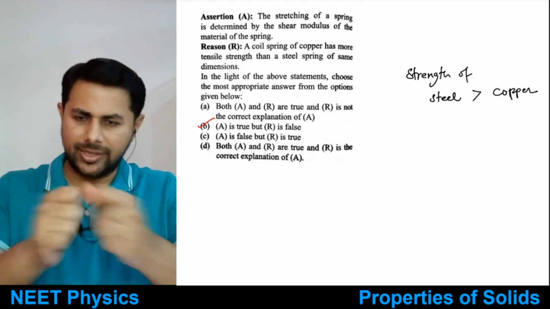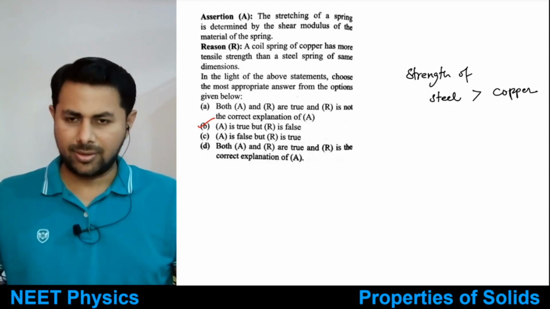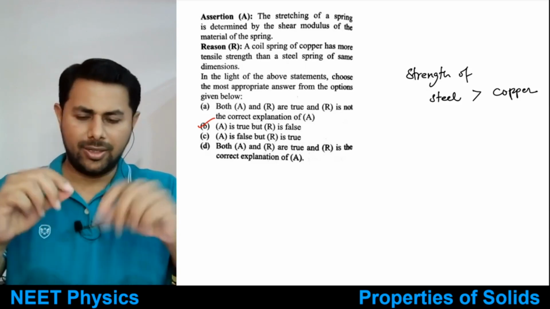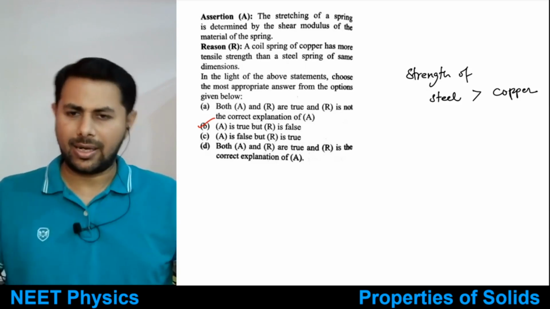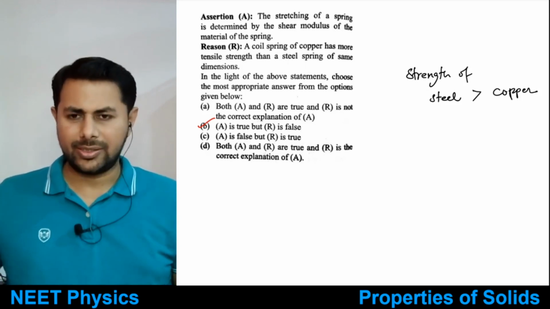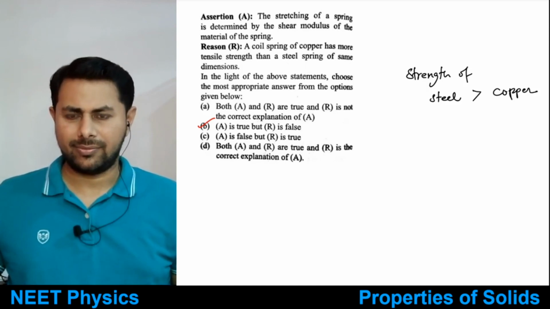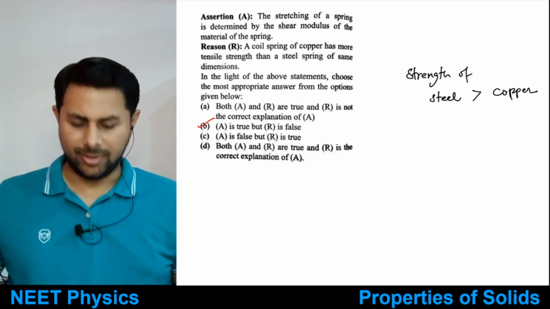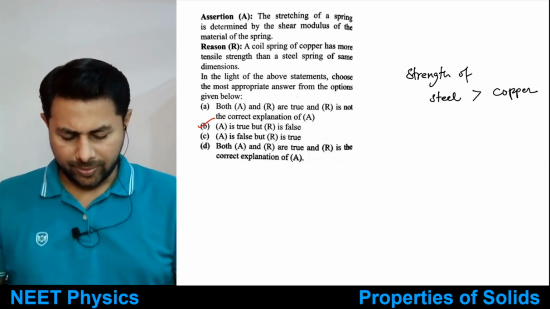Now suppose you stretch it, you make it very straight, that means you have converted spring to wire, and after that if you keep on stretching, then the longitudinal stretch will come into picture. This is clear. Good. So it is option B.